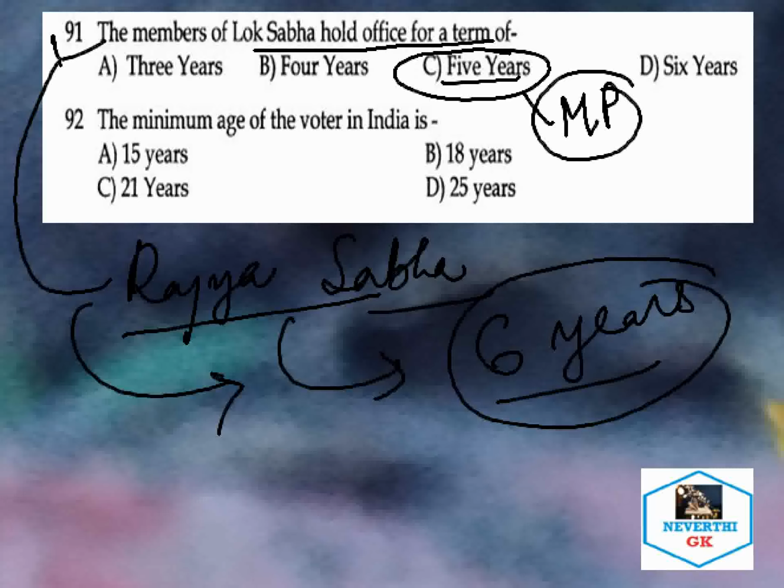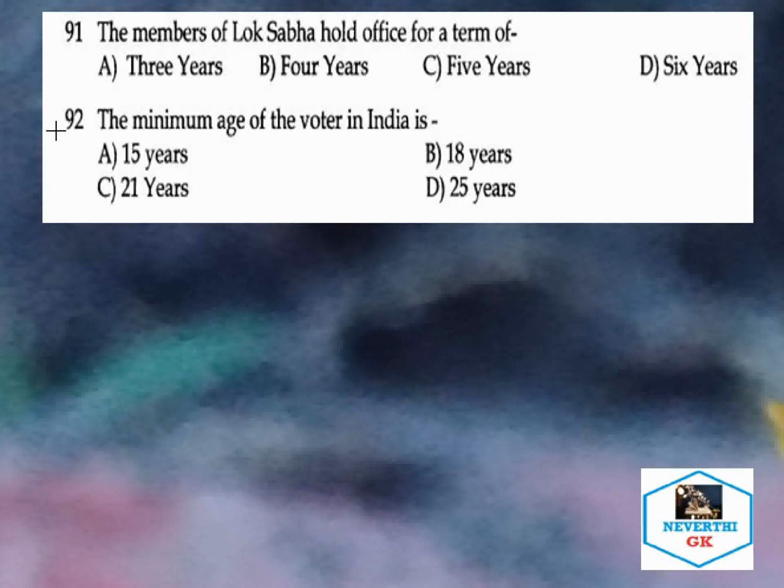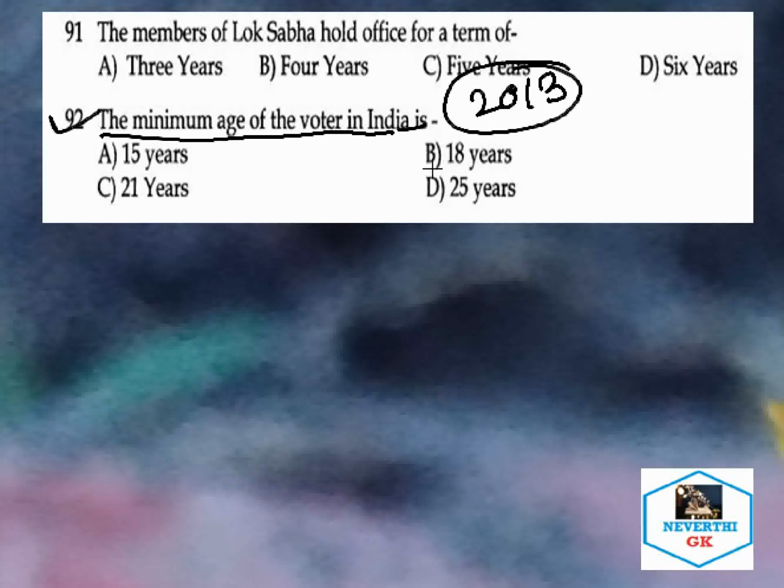It is 5 years. So this is an important point that comes out of this discussion. Let's take the next question. The minimum age of voting in India. So the minimum age of voters in India is how many years? As this question is asked in 2013, the correct answer will be 18 years.